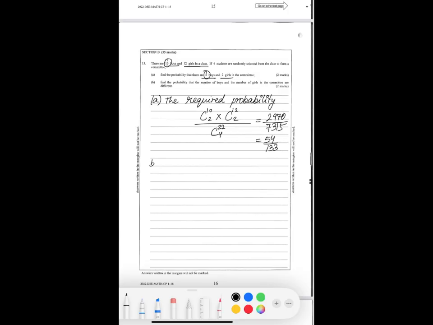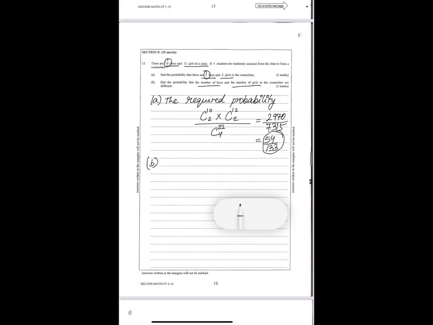Now in part B, they're asking to find the probability that the number of boys and the number of girls in the committee are different. They are not the same. We know the case where they are the same, so we always consider that the total probability is one. So the required probability is obtained by subtracting 54 over 133 from one. So 1 minus 54 over 133. 133 minus 54 is 79, so 79 over 133. Yeah, so that's your answer.